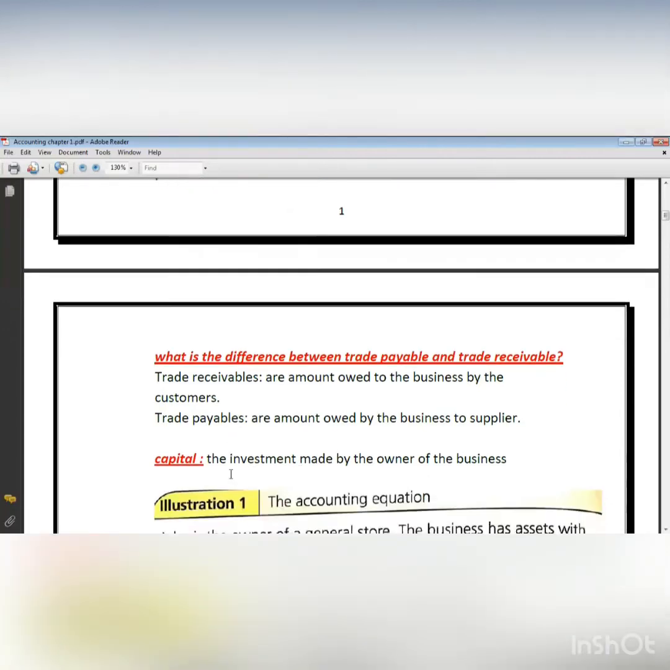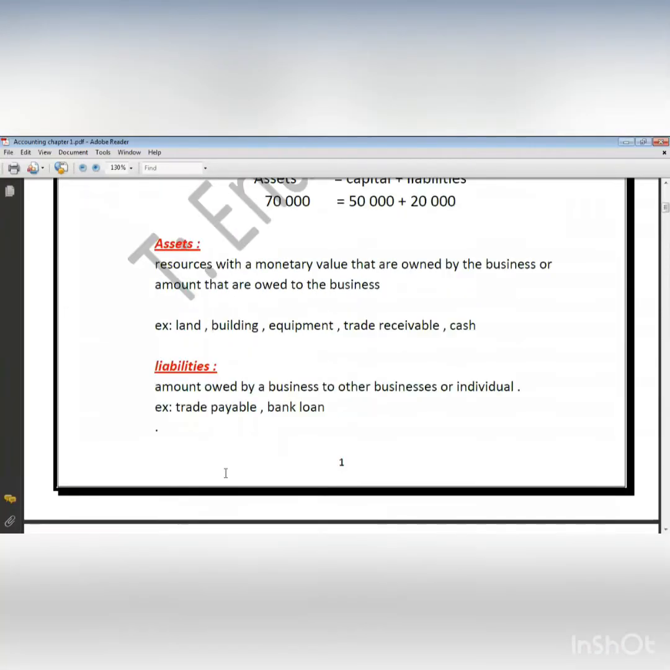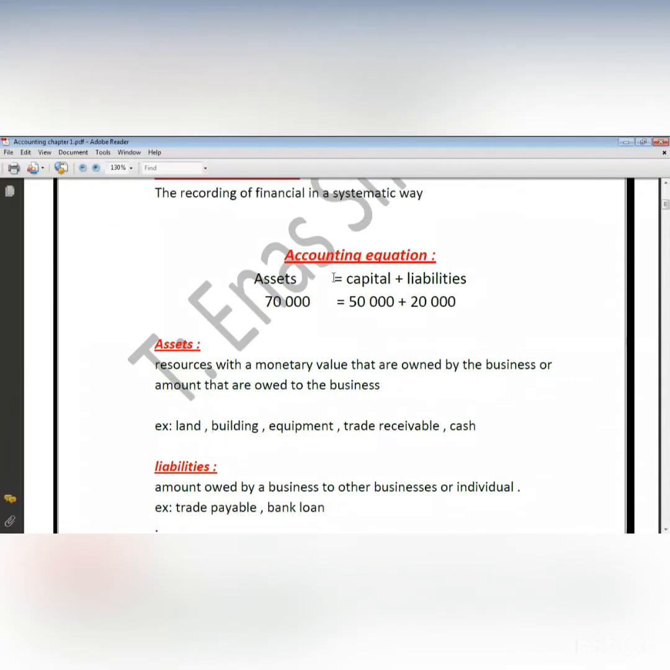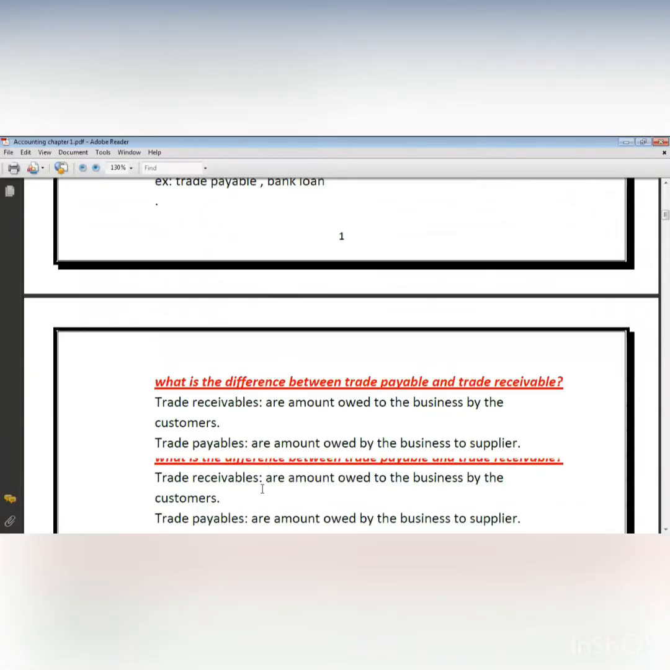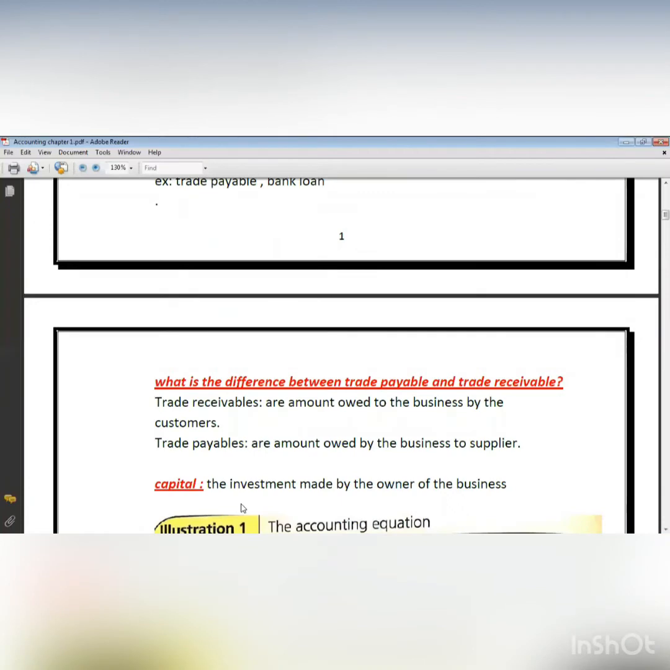Okay. And we said that the third thing here in the accounting equation is capital. What's capital? Capital is the investment made by the owner of the business. This is the investment that the owner put in the business.